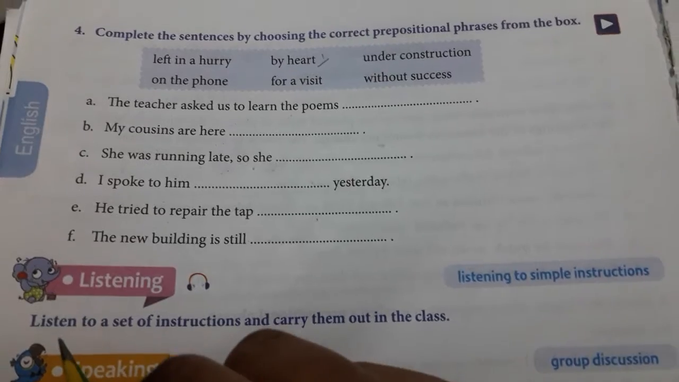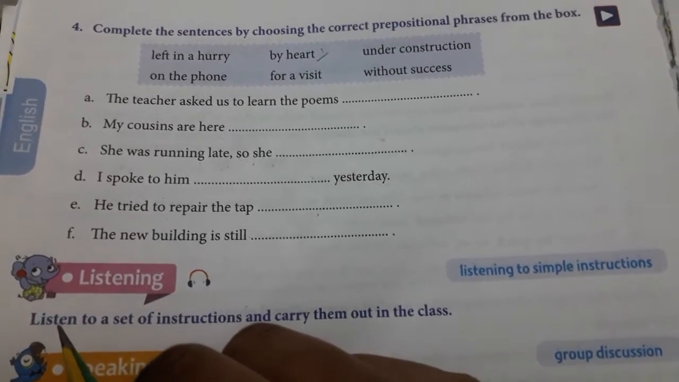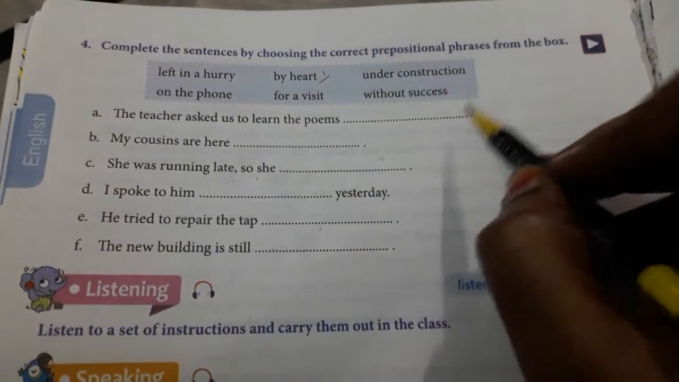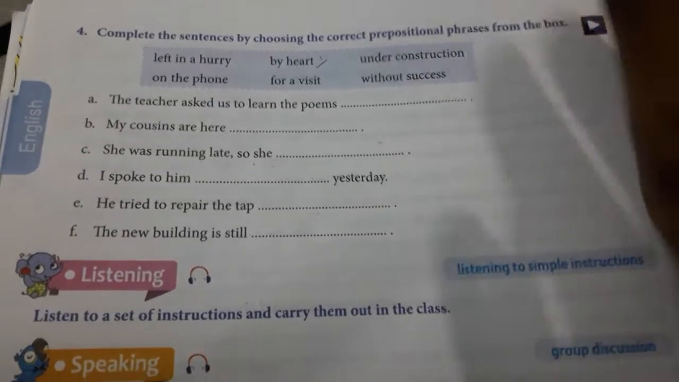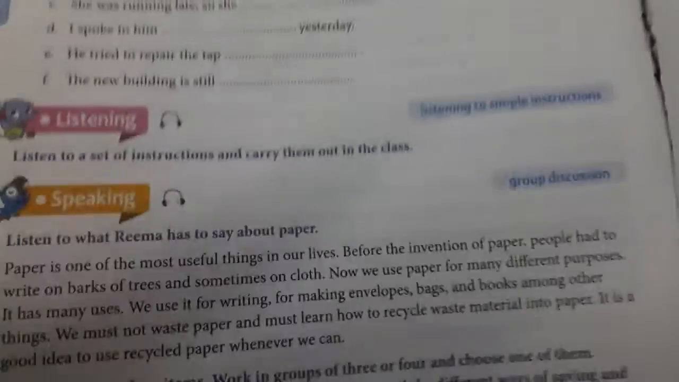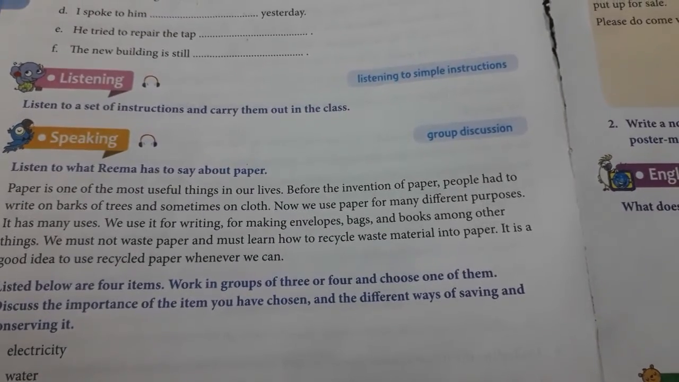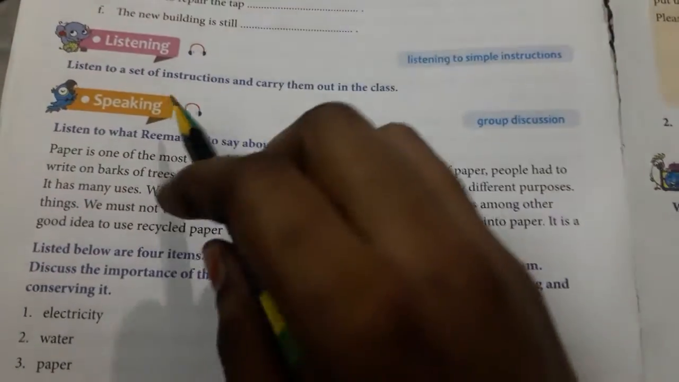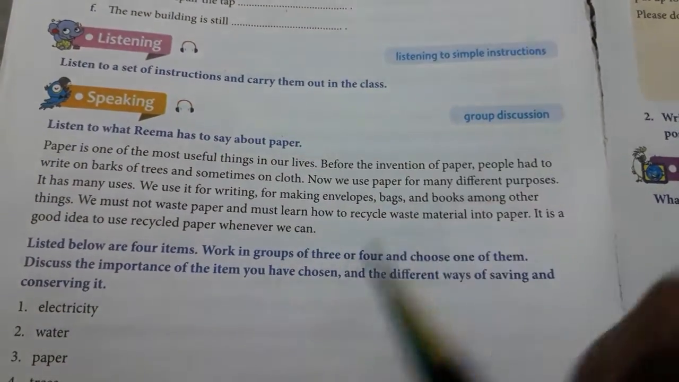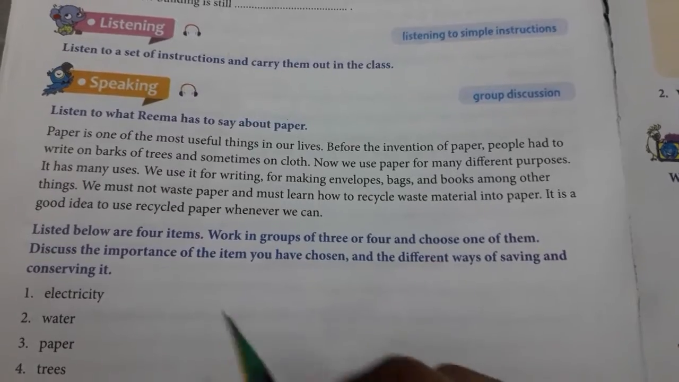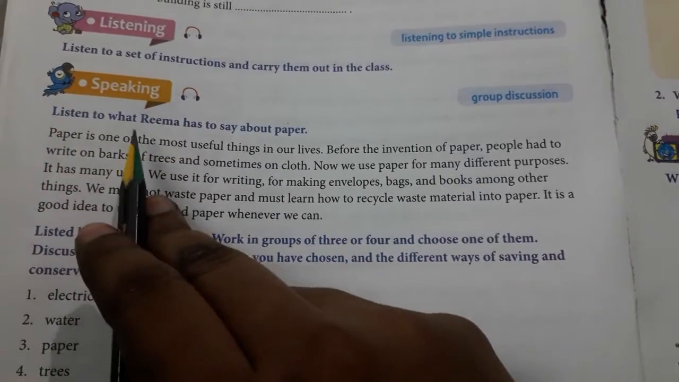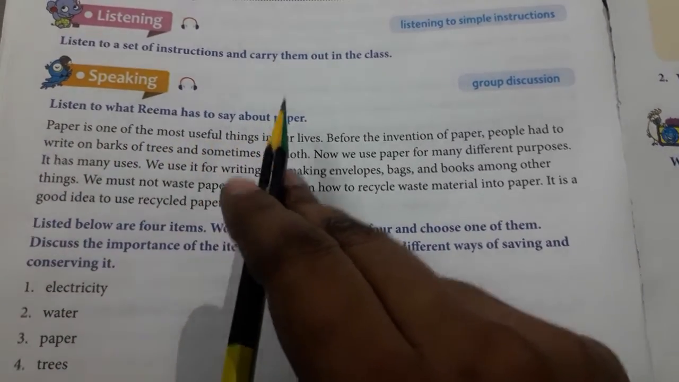The new building is still... Okay, this has to be answered by you, the Roman 4. Okay, do it well. And next we have listening. Listening to simple instructions. We don't have an audio CD here, so leave it. Listen to a set of instructions and carry them out in the class. Leave it. Next, speaking. Listen to what Rima has to say about paper.